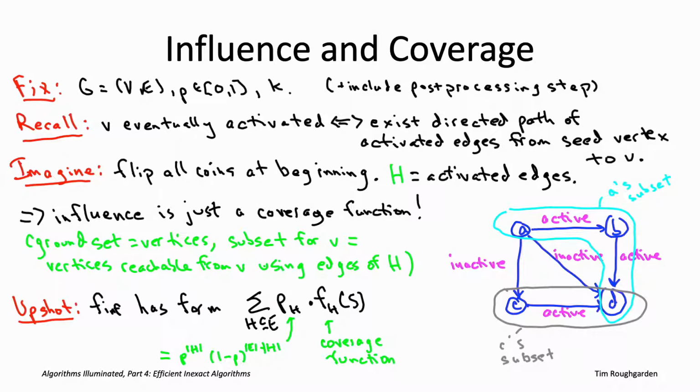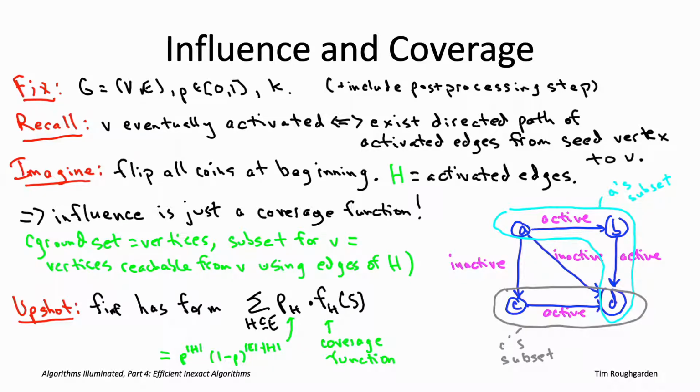For the rigor obsessed among you, what we're really doing is using what's called the law of total expectation to write the original expectation, the definition of influence, as a probability weighted average of conditional expectations, where the conditioning is on the activated edges capital H. If that didn't make sense, don't worry about it.